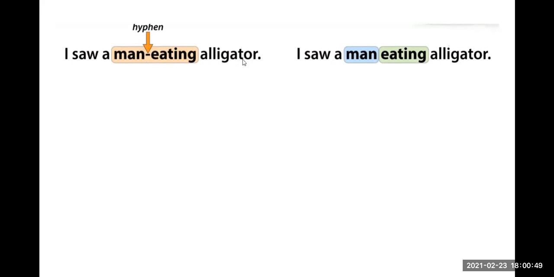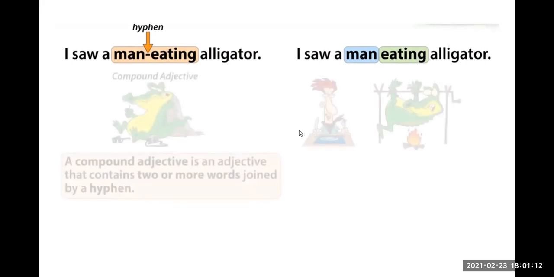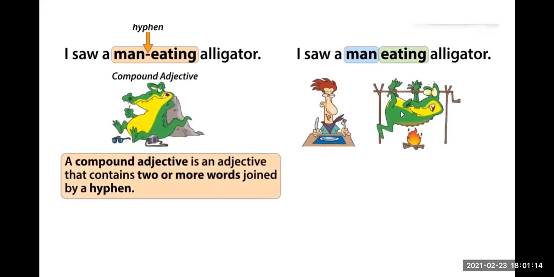A man-eating alligator means it's an alligator that eats men, that eats people. But in this sentence, as we don't have the hyphen, we are describing the man, the action that the man is doing. The man is eating an alligator, right? Like, for example, in these two pictures.